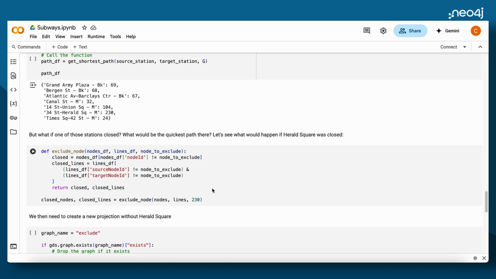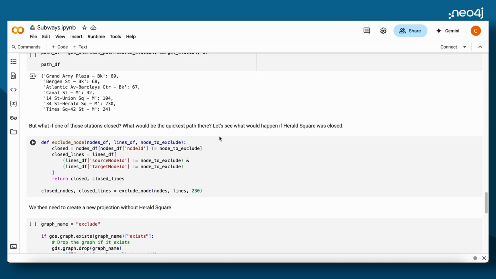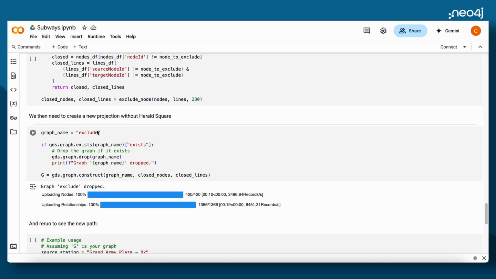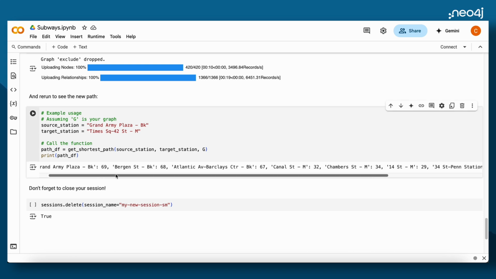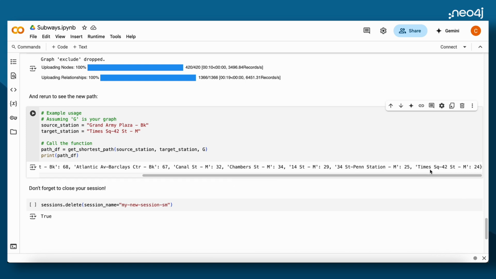So we're going to create another function to exclude some nodes and see what would happen if Herald Square was closed. So we do that. Its ID is 230 right there. We create a new projection that doesn't have those nodes and relationships in the graph that it's modeling in that projection. And then we run the same thing again. We get a different path this time, Grand Army to Bergen to Atlantic to Canal, and then here's where it changes, to Chambers to Penn Station to Times Square.